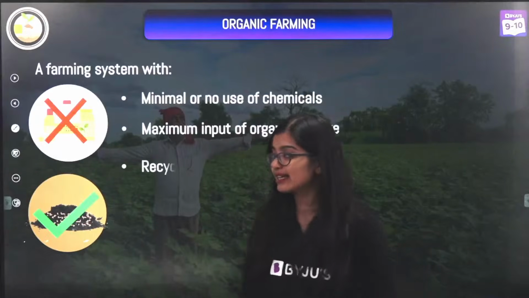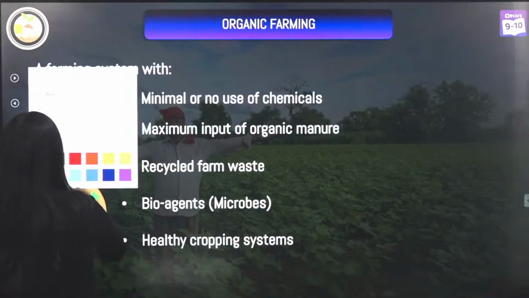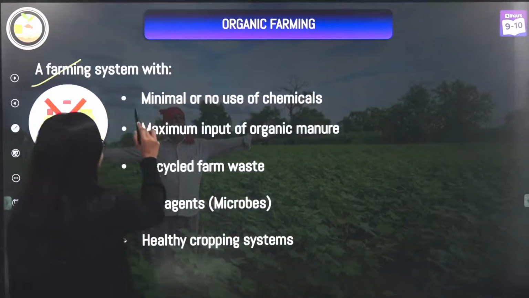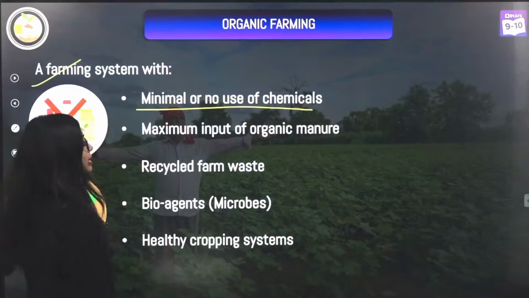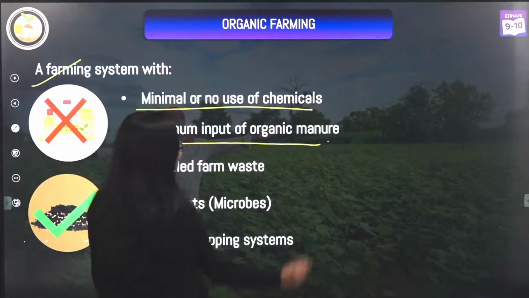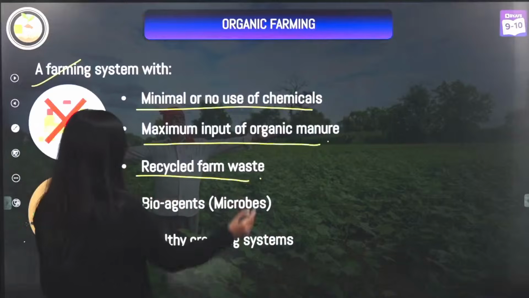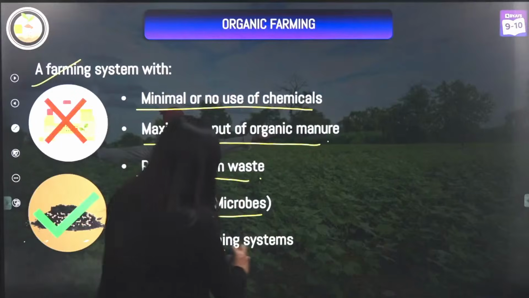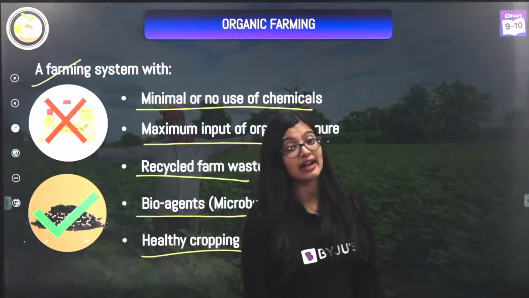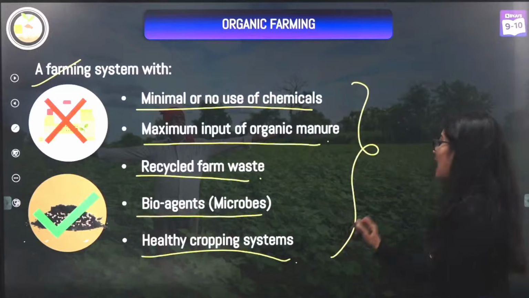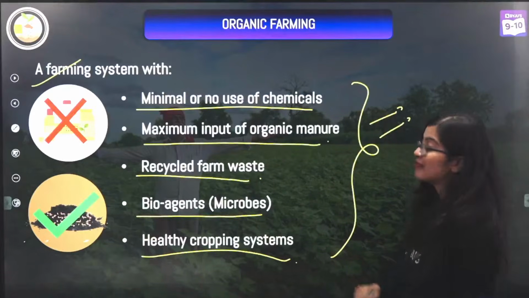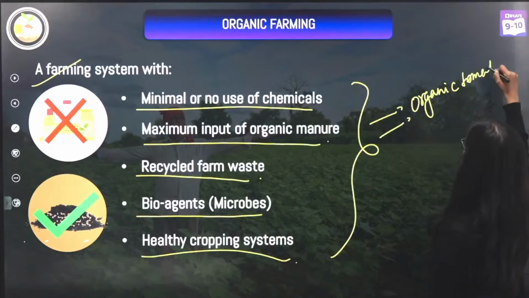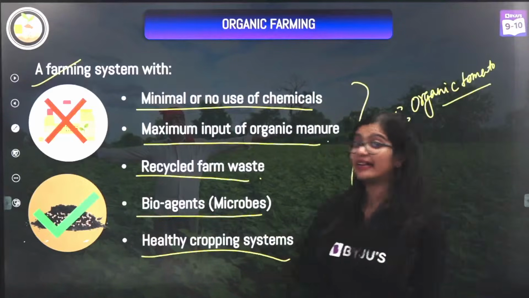Which is why we see that an alternative to this is going with organic farming, right? So in organic farming, we see that there is minimal or no use of chemicals and maximum use of organic manure. We use recycled farm waste, we use some microbes, we have healthy cropping systems so that we are able to get good quality produce. I'm sure nowadays you have organic tomatoes which are being sold in some of the markets, or you see organic cabbages.